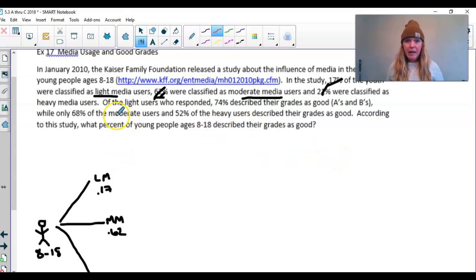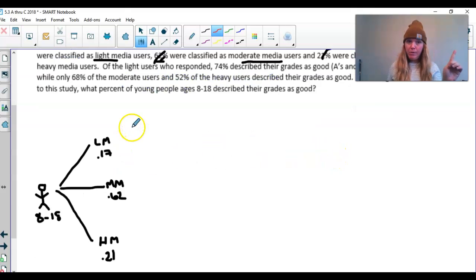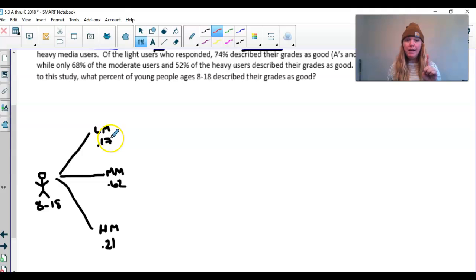Next, let's keep reading. Well, let me rewind a second. If I add up this 0.17, 0.62, and 0.21, that should add up to 1, or as a percentage, 100%. I would never suggest putting the actual percentage here. It's just a good idea when you're dealing with percentages to always move the decimal 2 places to the left, divide by 100, because when we're using our calculator, we want it as a decimal, as a proportion.